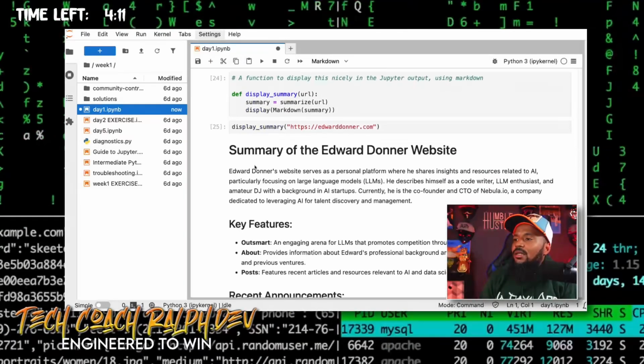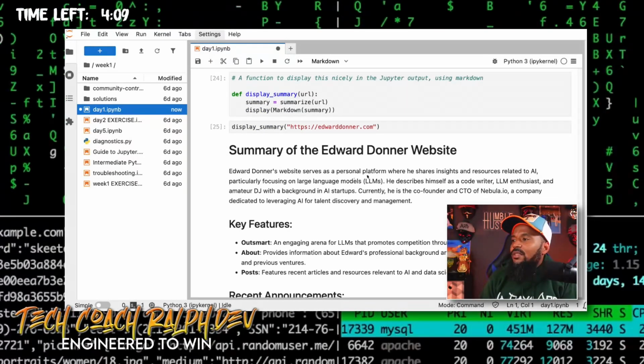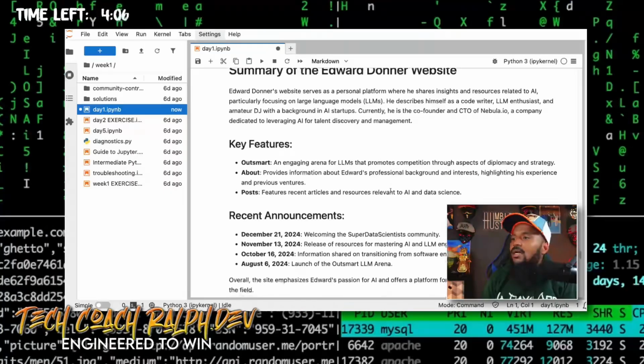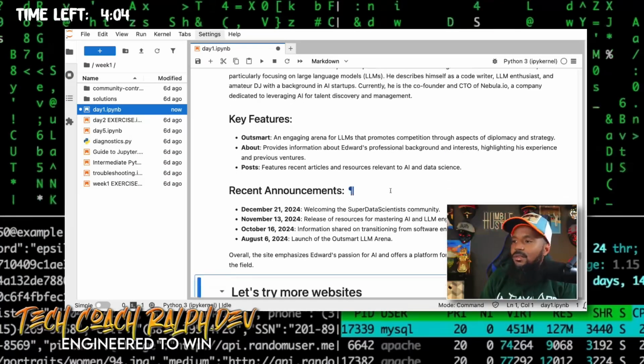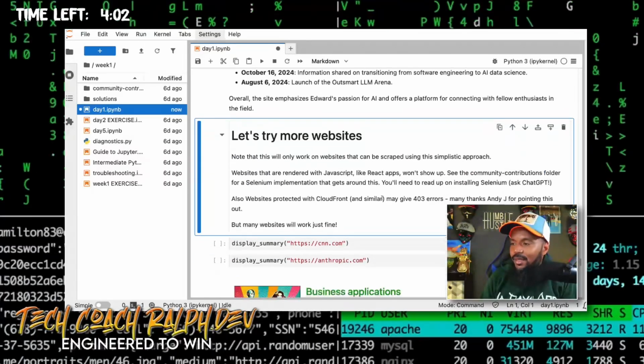And a summary of Edward Donner. It says Edward Donner's website serves as a personal platform where he shares his insights, and so on. Key features, about, and so on. All right, cool. So let's try a few more websites, all right?